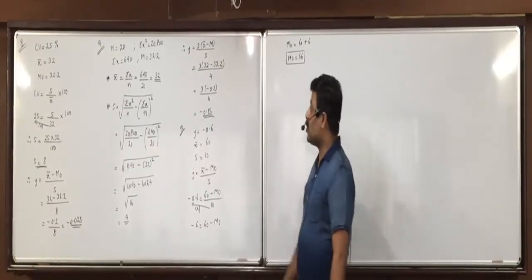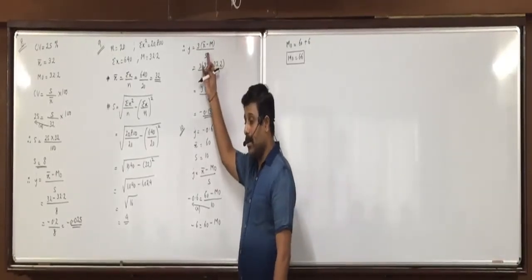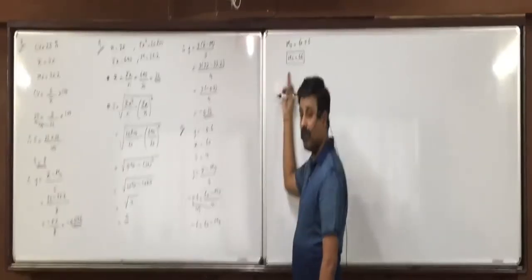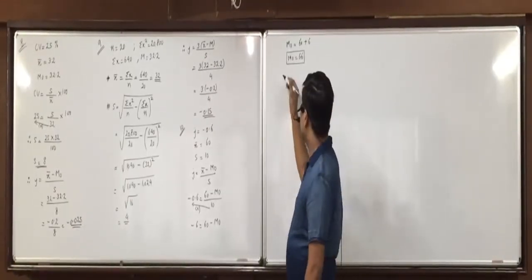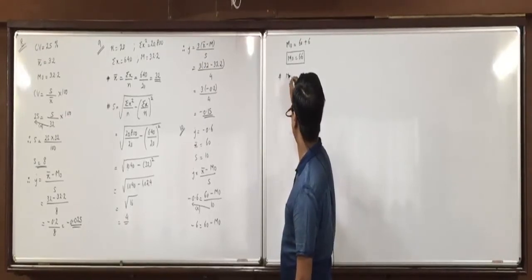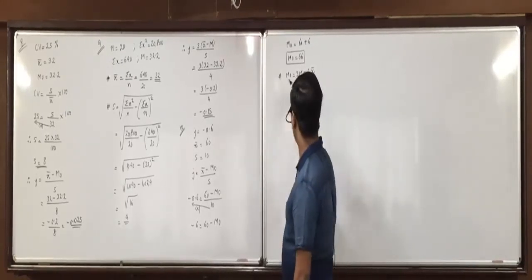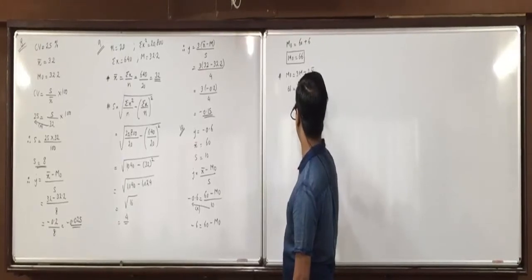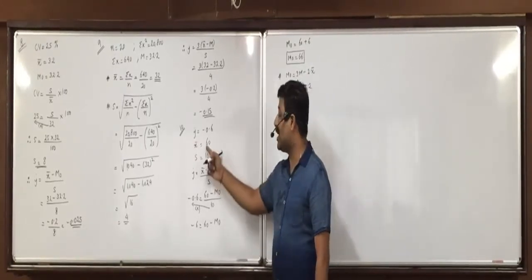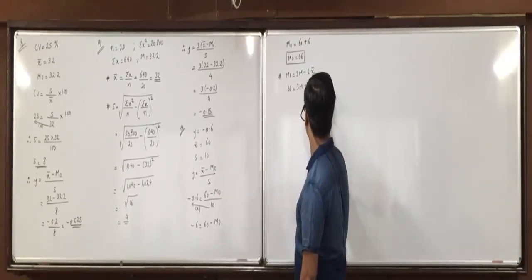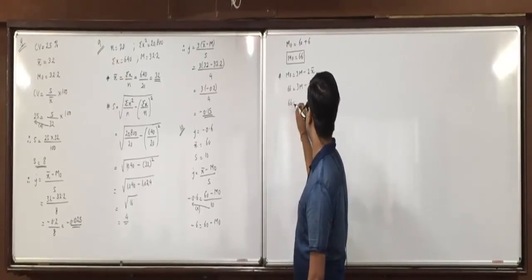Now instead of using so lengthy a formula to find median, you can use the empirical formula of mode to find median. Mode is equal to 3m minus 2x bar. Mode on the left side we will take 66, 3m, median we have to find, minus 2 into x bar we will take 60. So 66 equals 3m minus 120.